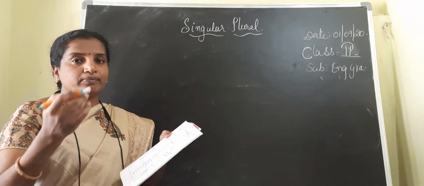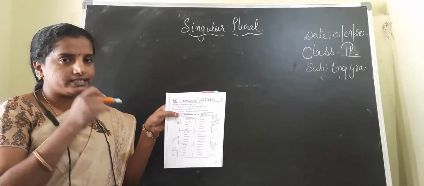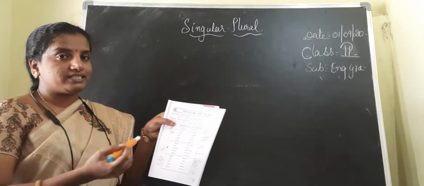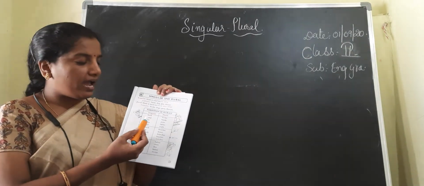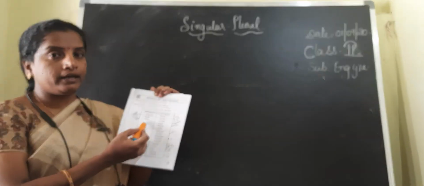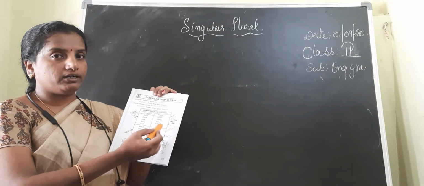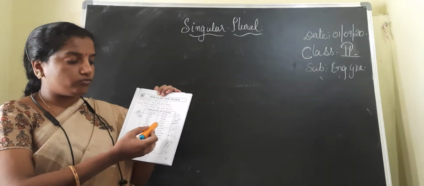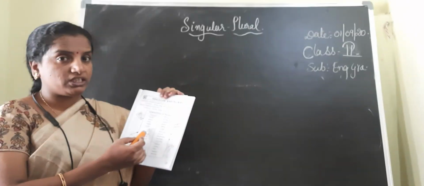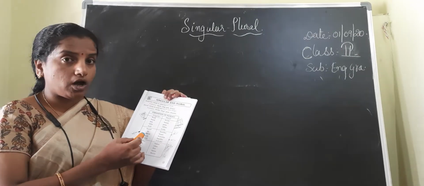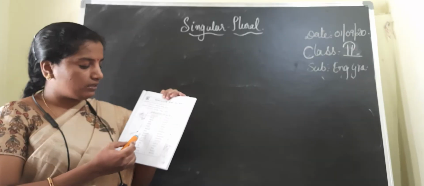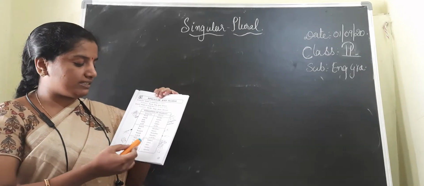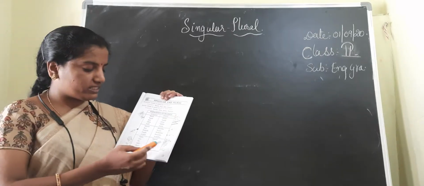And I have explained to you some plurals. Let us revise once, see children. Book, books. Hand, hands. Pen, pens. Table, tables. Wall, walls. Bench, benches. Box, boxes. Branch, branches. Brush, brushes. Watch, watches.